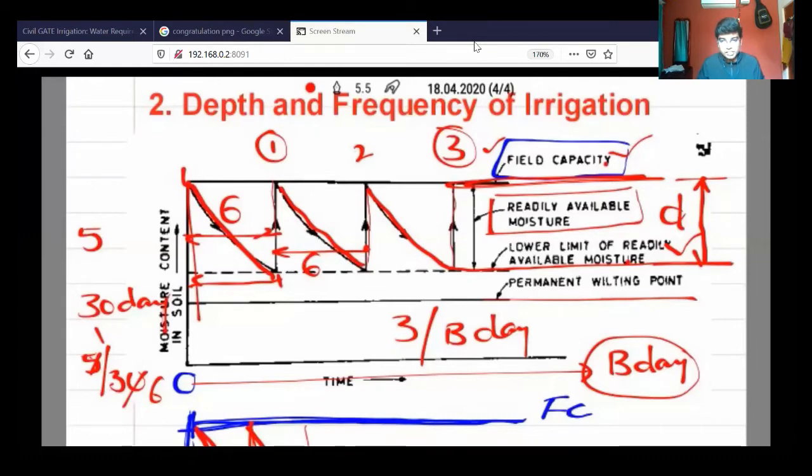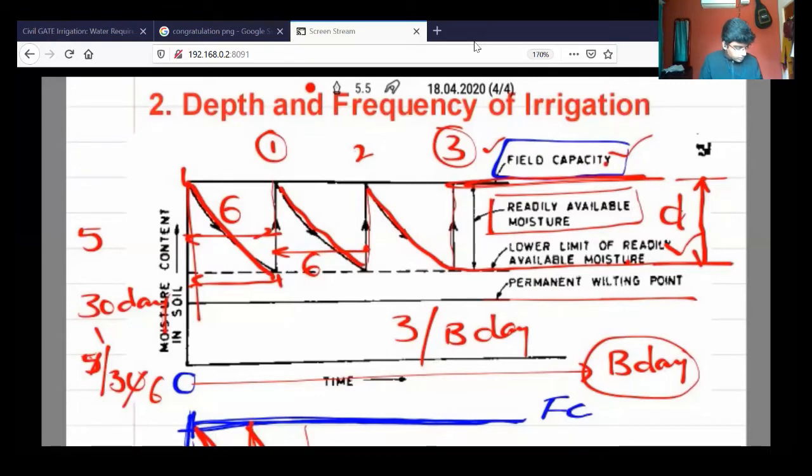And depth of irrigation is the difference between the field capacity and the lower limit of the readily available moisture. So this is about the depth and frequency of irrigation that I wanted to explain, and we'll get into the next one, the problems. And before going to the problems, I want to ask you one definition.